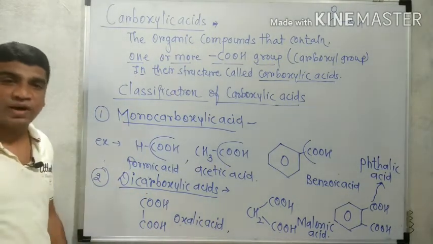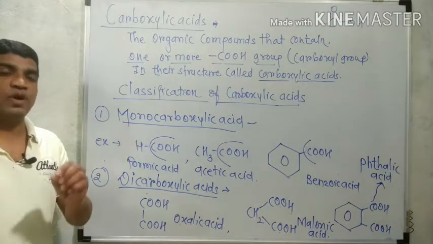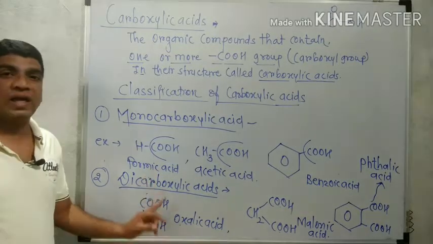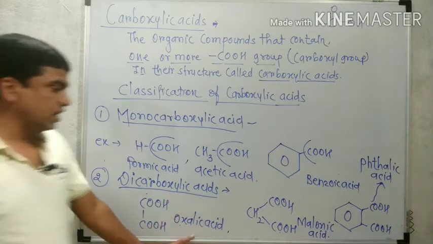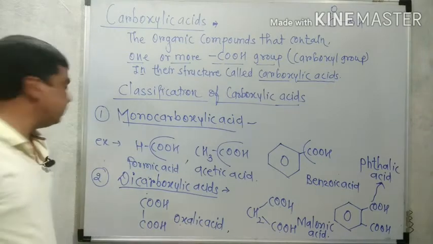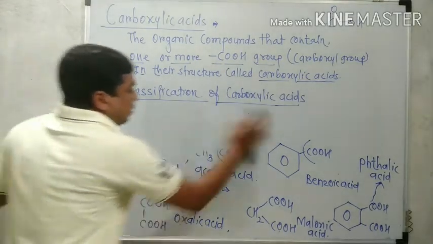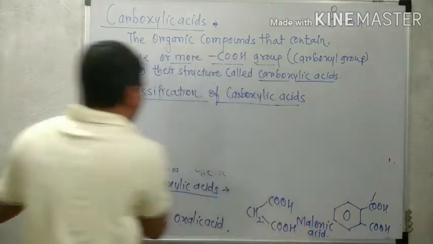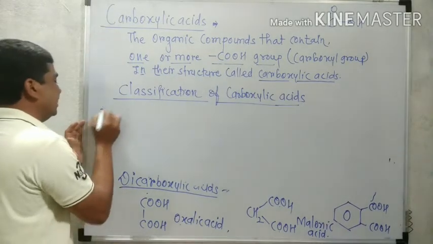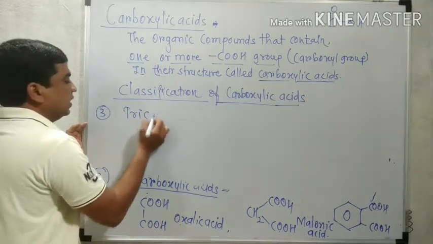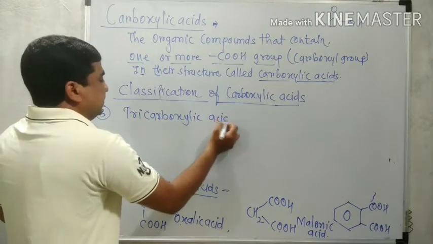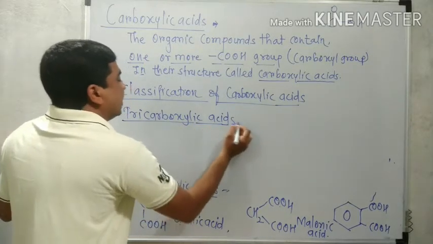So remember the definition. What about the dicarboxylic acid? The carboxylic acid that contains two COOH groups in their structure is called dicarboxylic acid. For example, oxalic acid, malonic acid, phthalic acid. Now another type: if the carboxylic acid contains three COOH. How many COOH? Three COOH. So we know that for three it is called tricarboxylic acid, which is the last type of the carboxylic acid.